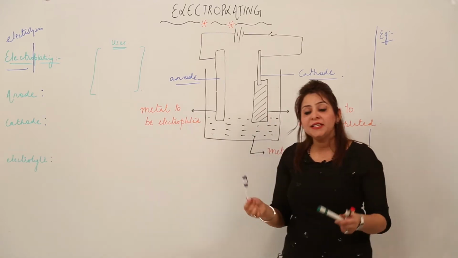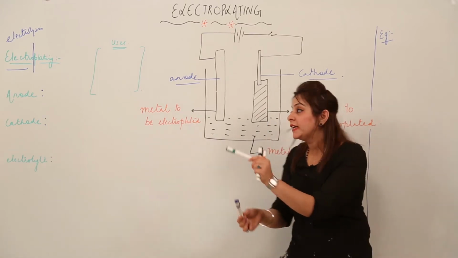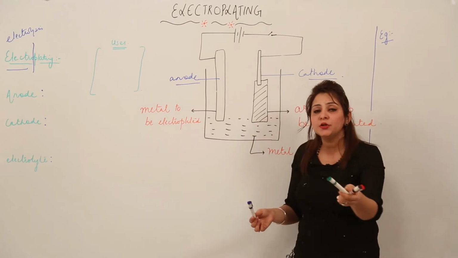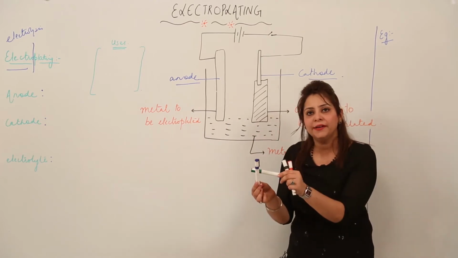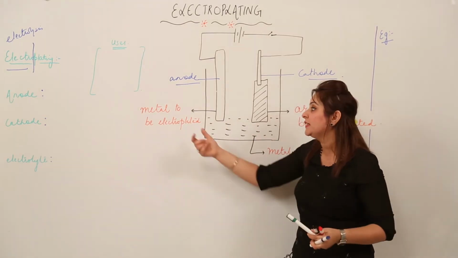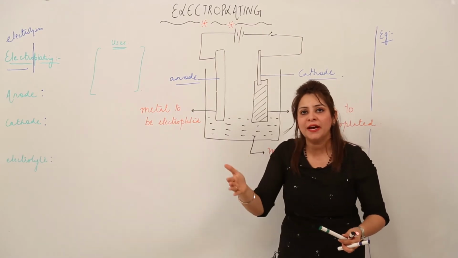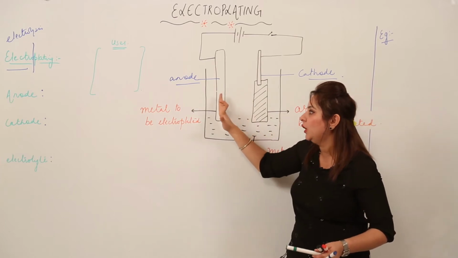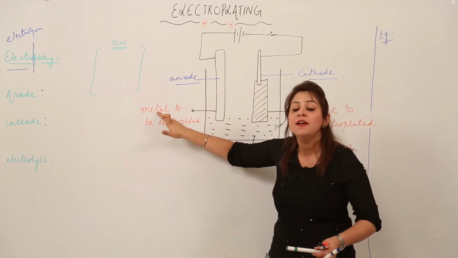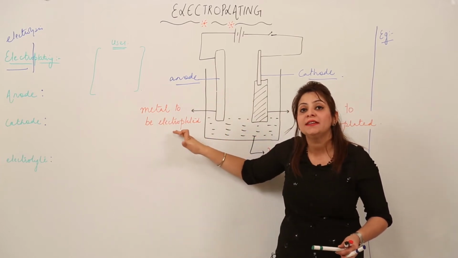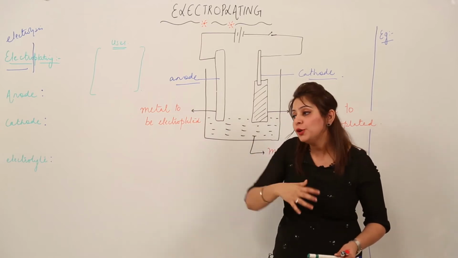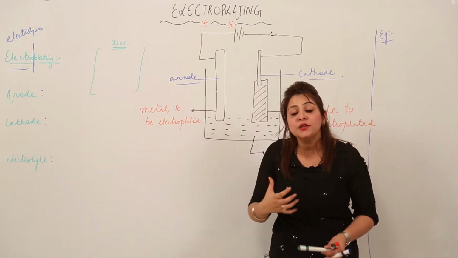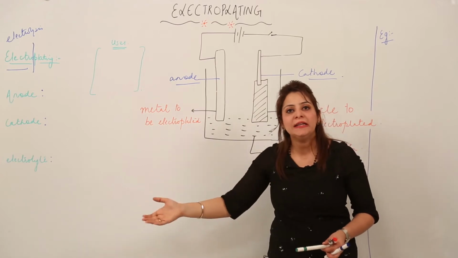So that means the metal which is to be coated is made as anode. As I told you, I am just coating copper on iron in order to prevent rusting. So that means it is made up of copper in case of iron, right? Again I am telling you, anode is always made up of that metal which is to be electroplated. That means the metal which we wish to deposit on the article, which we wish should make a coating on an article, right?